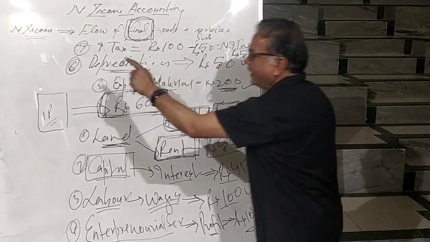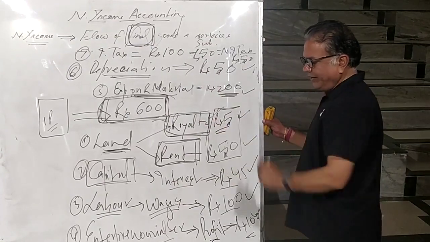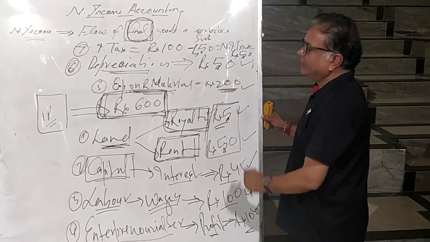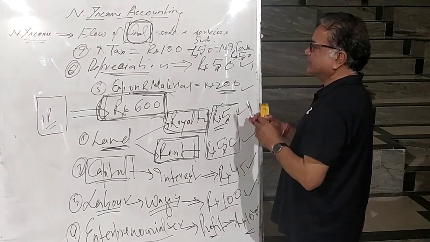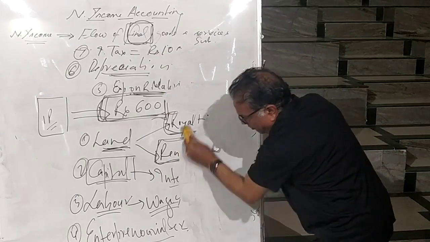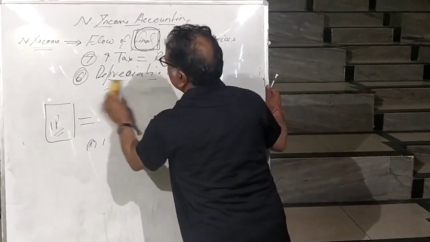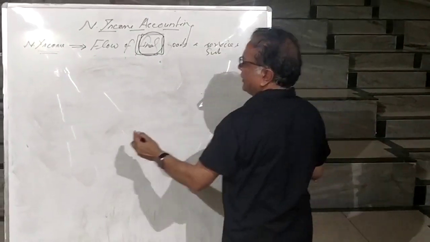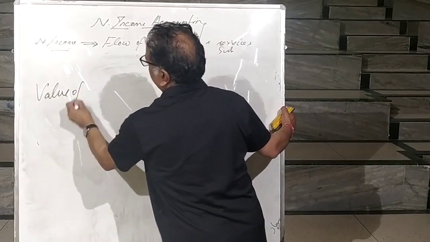So how did we calculate the value of one packet of white cement? We added royalty, rent, interest, wages, profit, cost of raw material, depreciation and net indirect taxes. Now the example is over. Now if you want to take it in the form of a formula, how is the value of output calculated here?